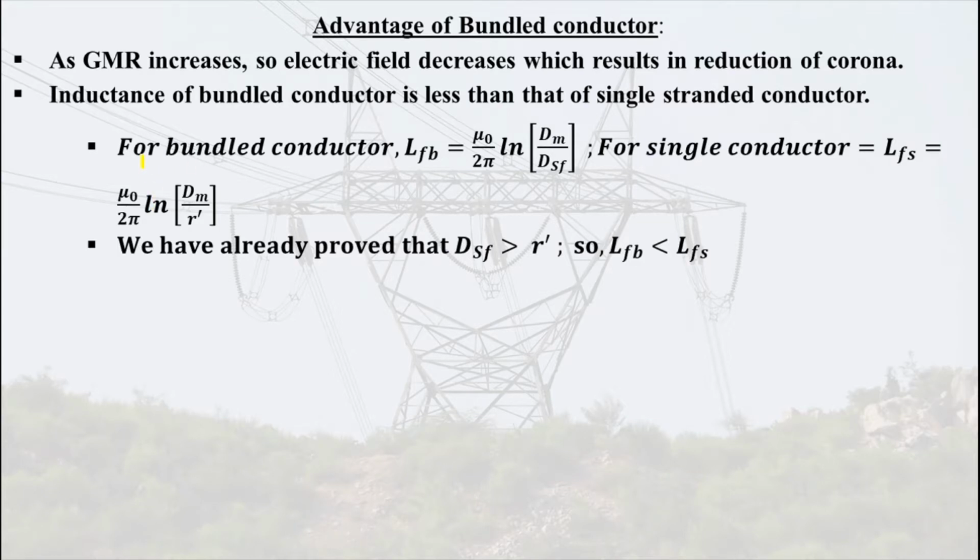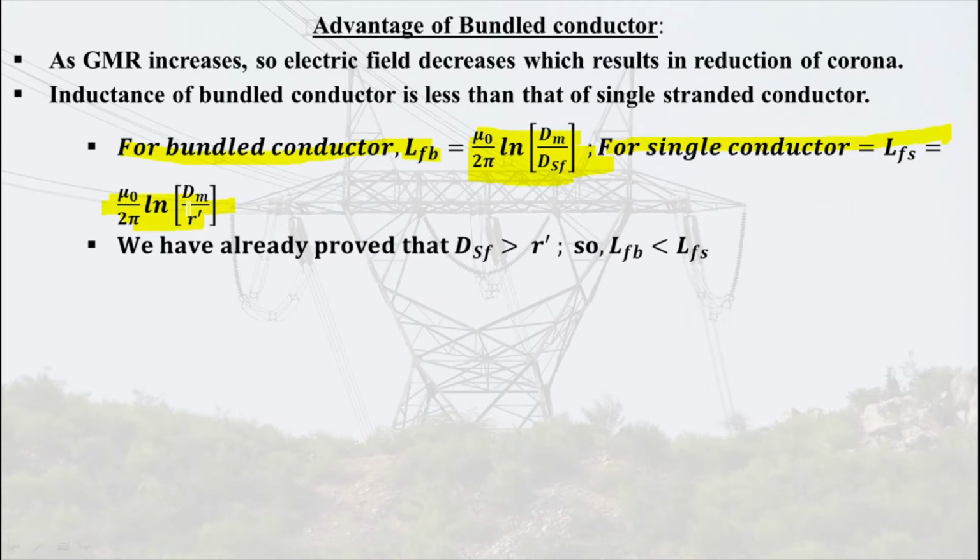See how? For bundled conductor, inductance of forward path is equal to mu naught upon 2 pi ln Dm by Dsf, where Dm is the mutual GMD while Dsf is the self GMD. While for single conductor, inductance is equal to mu naught upon 2 pi ln Dm by r dash.